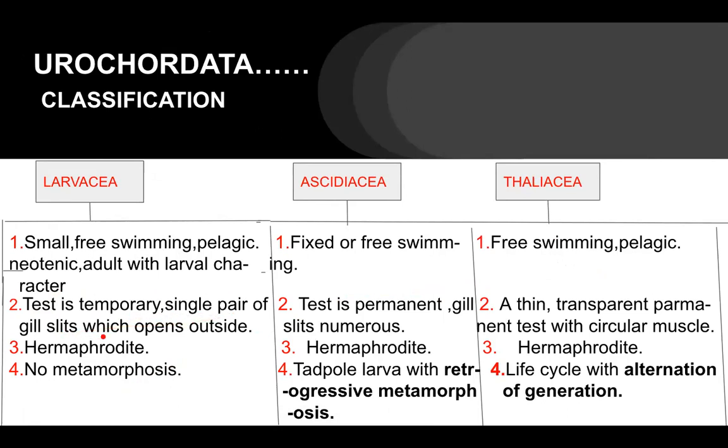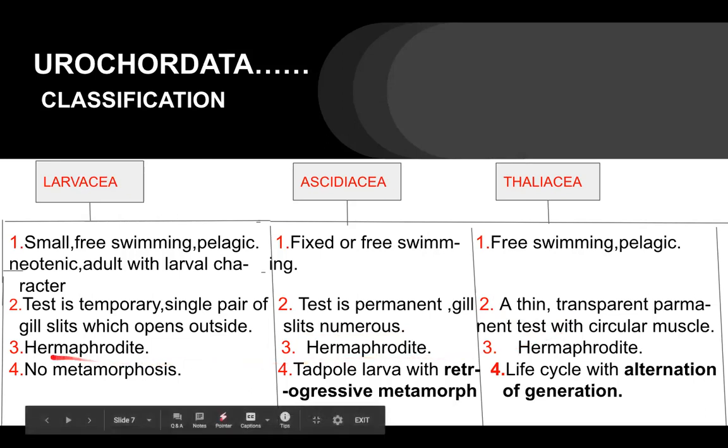In Acidiaceae, the test is permanent and gill slits are numerous. In Thaliaceae, a thin, transparent, permanent test is present with circular muscles. They are hermaphrodite. Ascidians are also hermaphrodite. Thaliaceae also hermaphrodite. Now come to the metamorphosis.